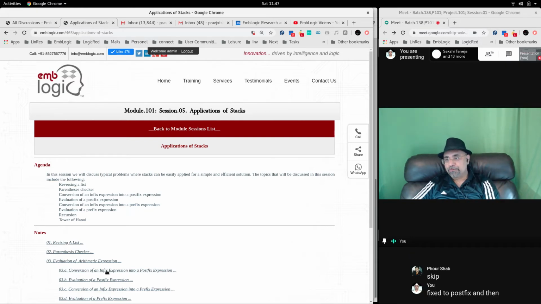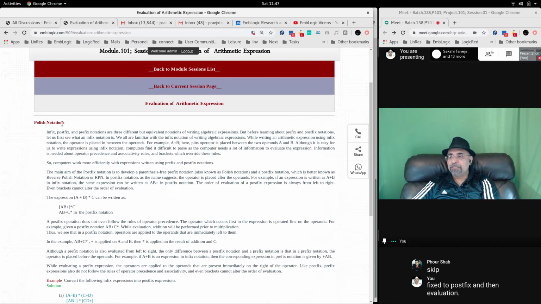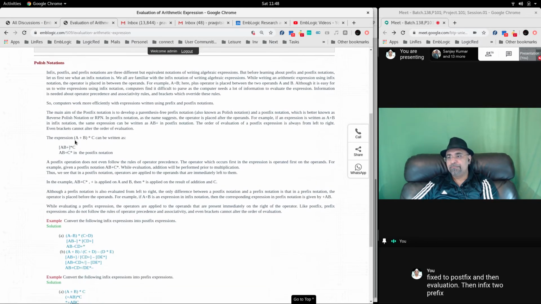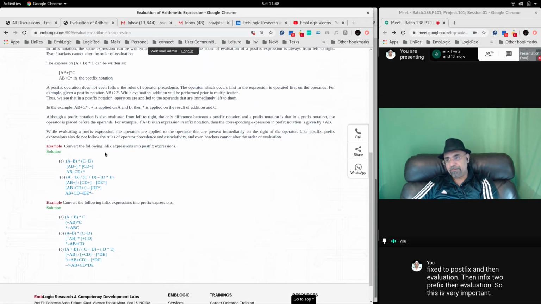That is what is highlighted here. It tells you what all has to be done. This is the infix that has to be converted to postfix. Some examples. Convert the following infix expression to postfix. We have A minus B into C minus D. So we have operands here, and it will finally convert to operand A B minus. Here it is. This will be CD plus. And then both will have multiply in between. So multiply comes here.